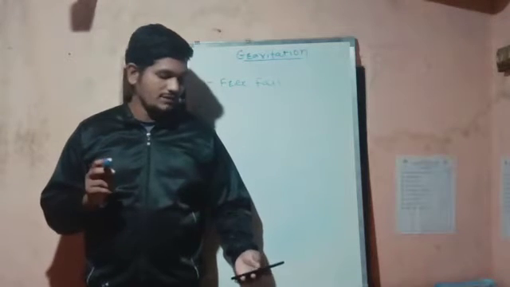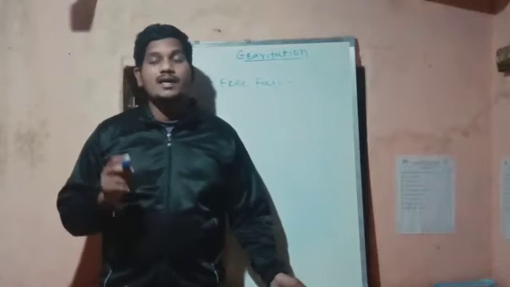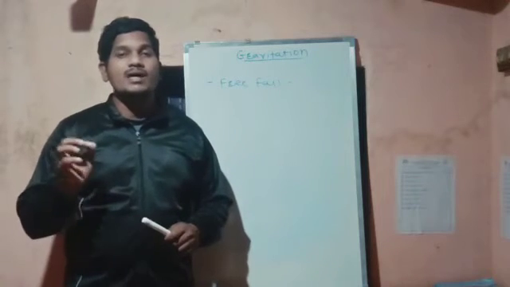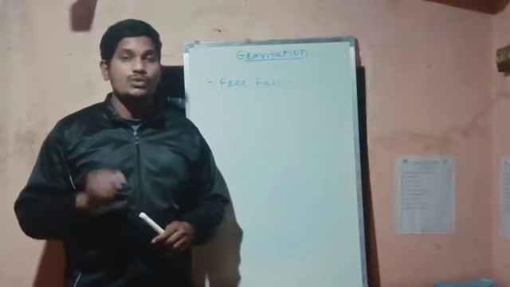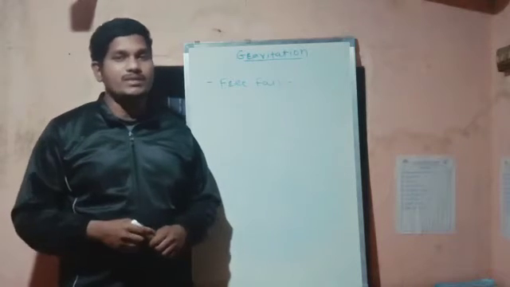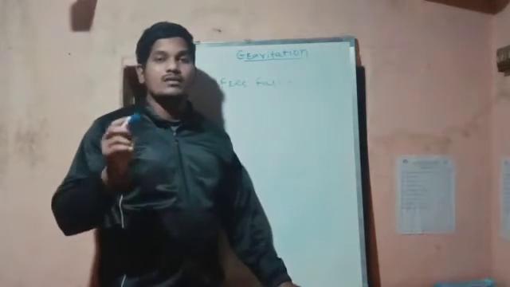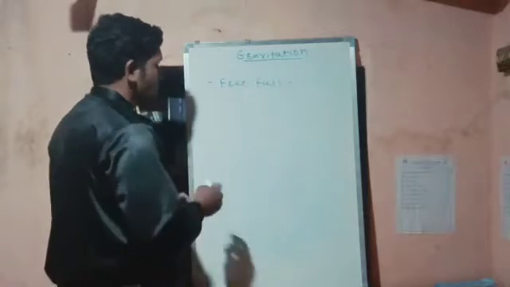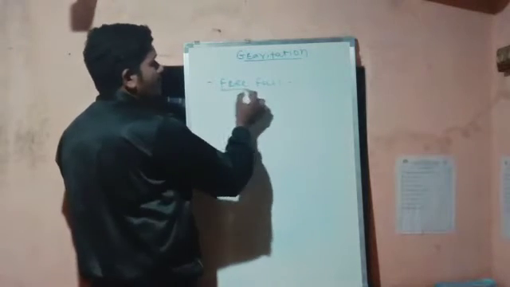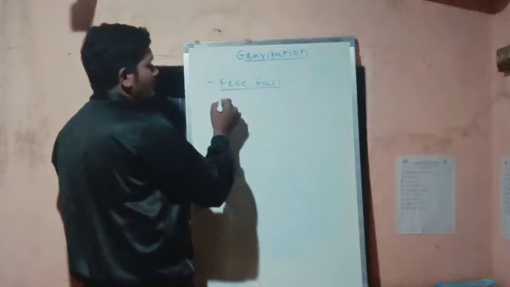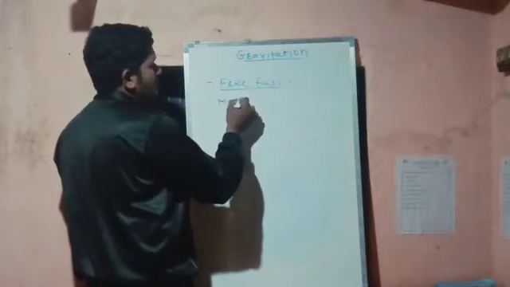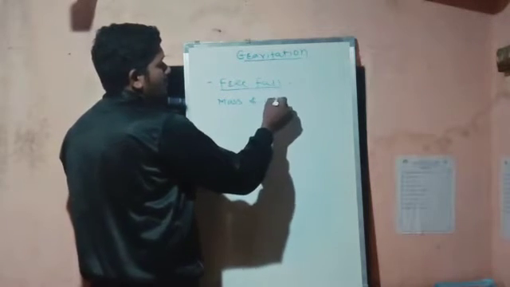After that we learned about mass and weight. So we will take a quick review of that concept.